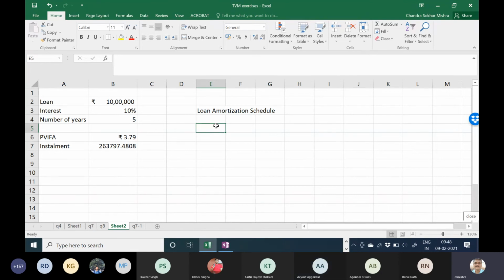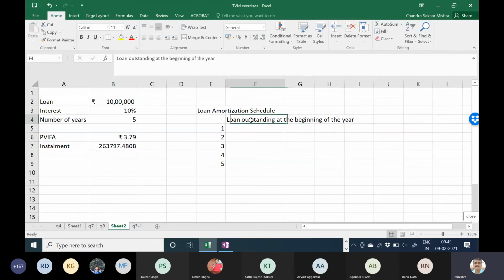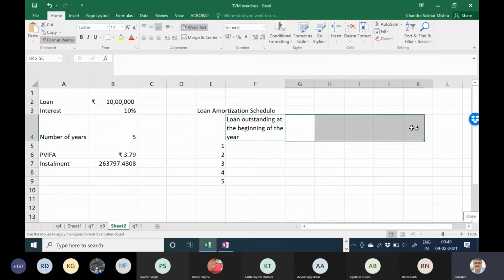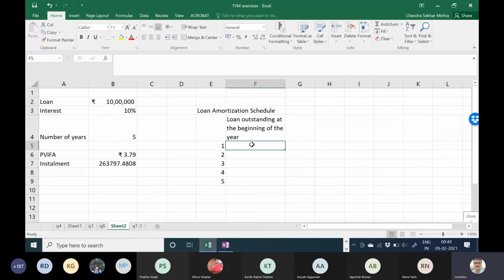Let me first do it now. Let's do the 1, 2, 3, 4, 5. Loan outstanding at the beginning of the year. Okay. Let me wrap it. So what is loan outstanding at the beginning of the year? For year 1, 10 lakh rupees.